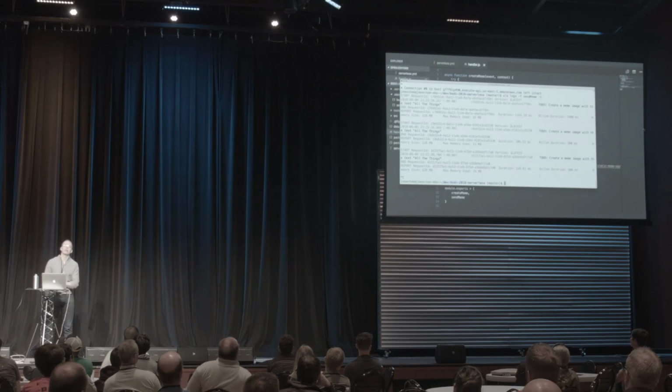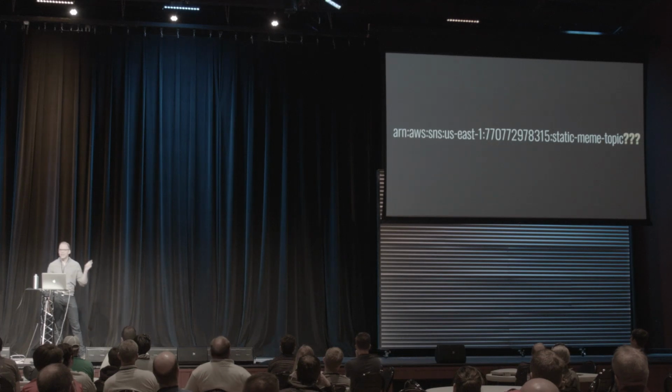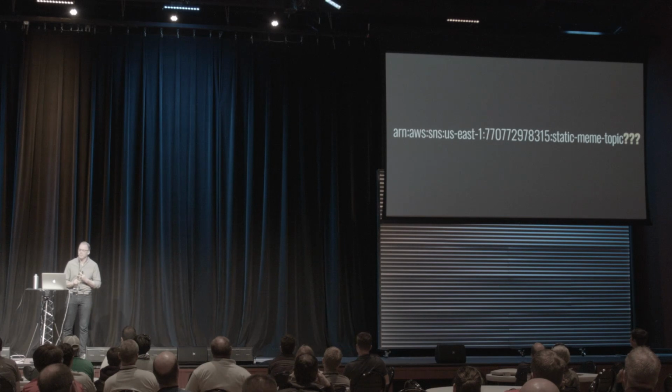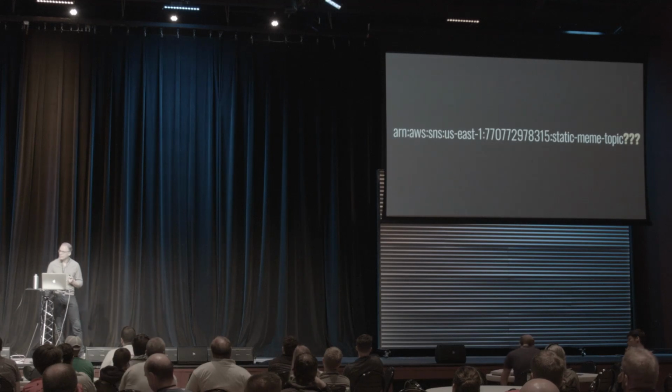We see a log line for a to-do, create a new meme with this message. I've tried to sneak something by you. You may have noticed it's a long string that looks like this. This is a bit disturbing because it means that I had to make this ahead of time. I made both an SQS queue and an SNS topic ahead of time. And it's also hard-coded, so we're no longer able to test locally. We're just using this one. Anytime that I have to test, I have to hit AWS to get to the topic.